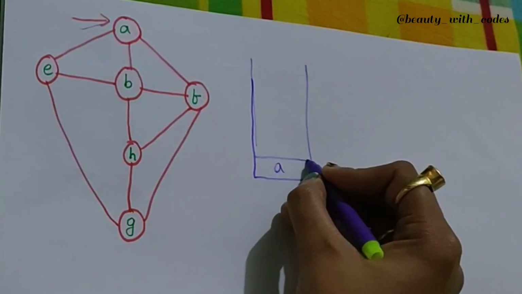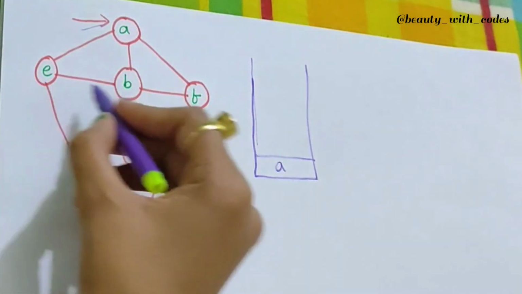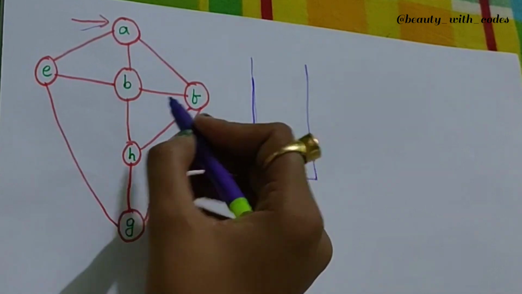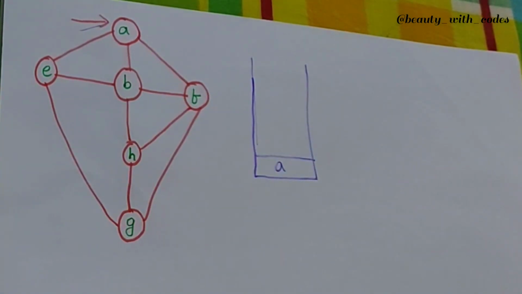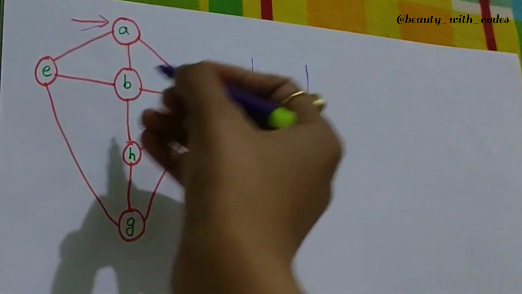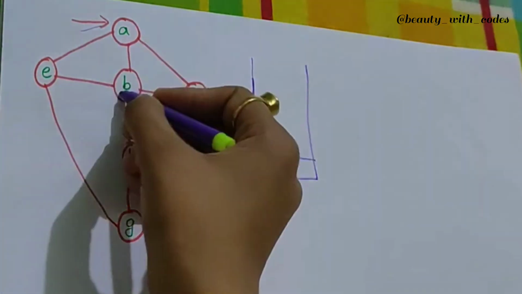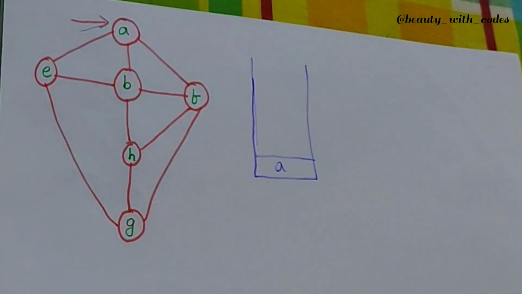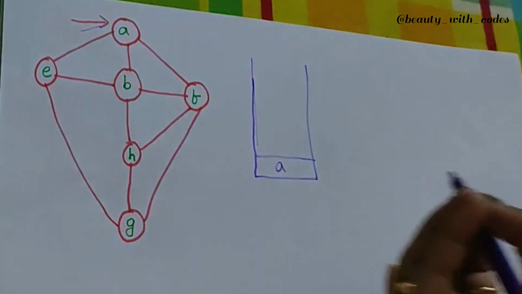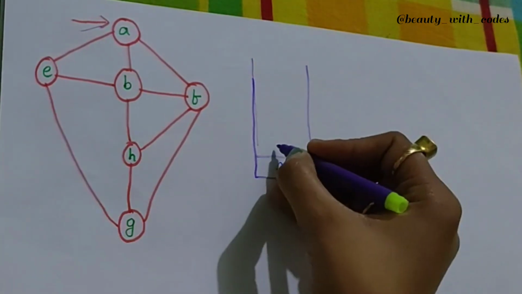Now check for the neighbors of A. Neighbors are E, B and F. But unlike BFS, we don't need to mention all the nodes at the same level, because BFS was level order traversal, so we used to insert every node present at the same level. But don't get confused, it's not like that here. You can insert either E or F or B. You can insert any of these. Let's say I inserted B.